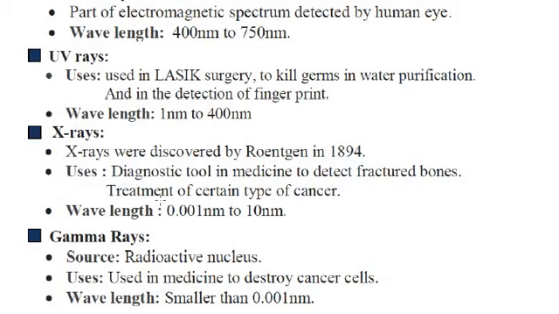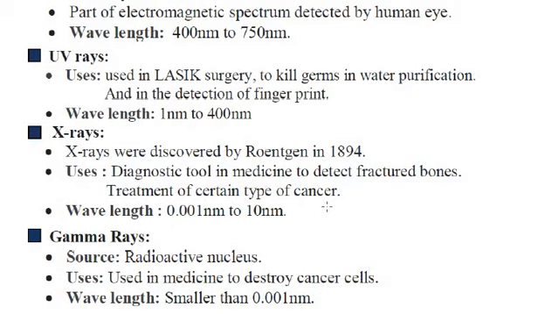Hence they are used most in diagnosing fractures or displacements in the bones. They are used in medical diagnosis, and if any foreign material like a coin or bullet is inside the body, that can also be diagnosed.